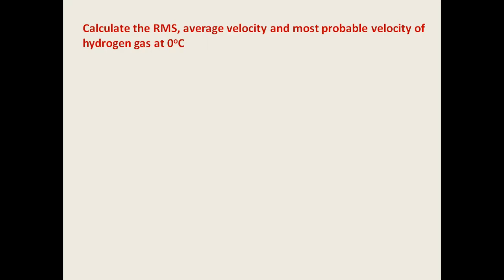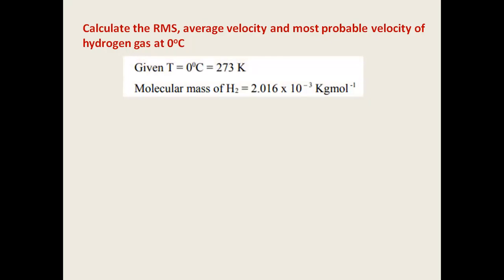So how do we go about the solution? First, in any numerical question, half of your problem is solved when you write the given data correctly. So what is the given data in the problem? Two terms are given, the temperature and the hydrogen's name is mentioned. Therefore, we can calculate the molecular mass of hydrogen.